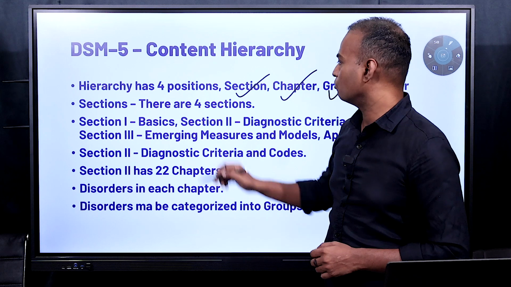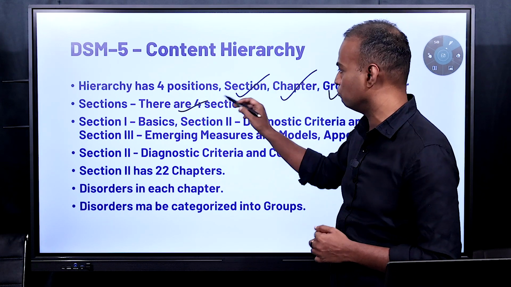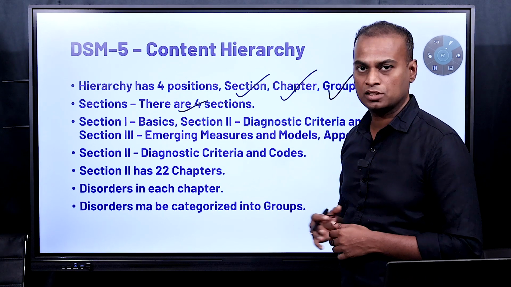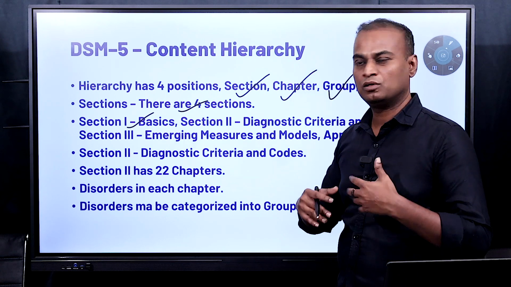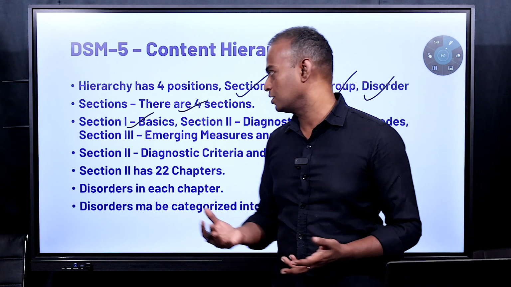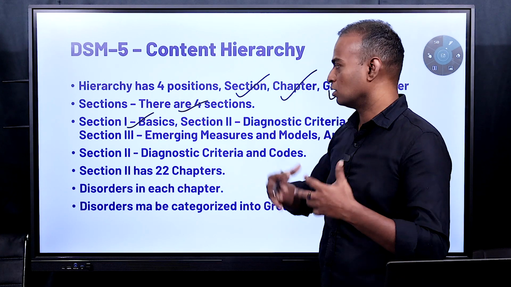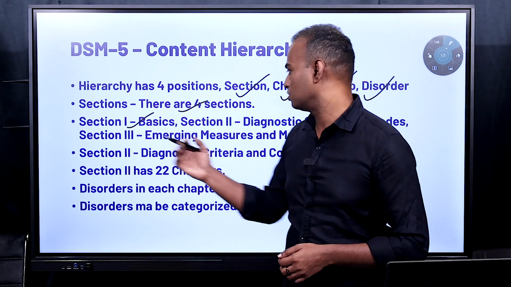Coming to the sections, there are four sections. You can see first hierarchy is the section, and you have four sections. And it is very important for you to understand what each section contains. First section, section 1, is basics. It gives all the introduction about DSM and what are the various versions, who worked on it, what are the different terminology used in it. You'll get all the basics in section 1.